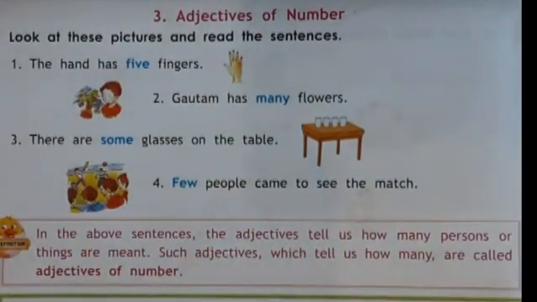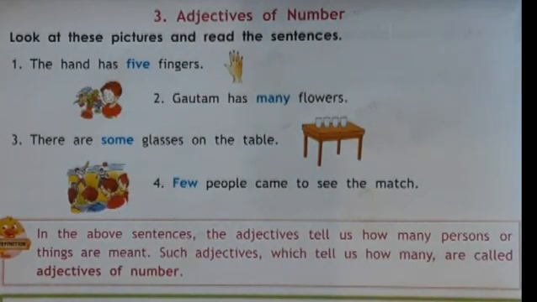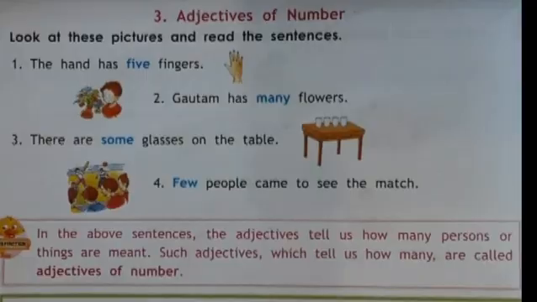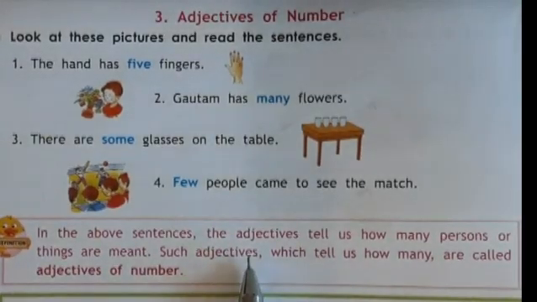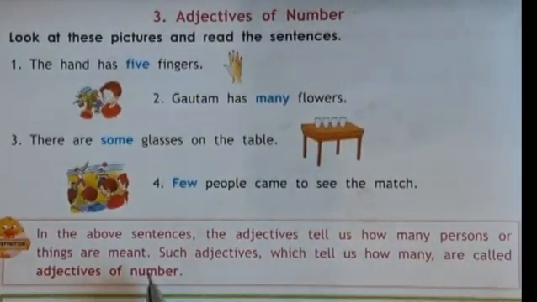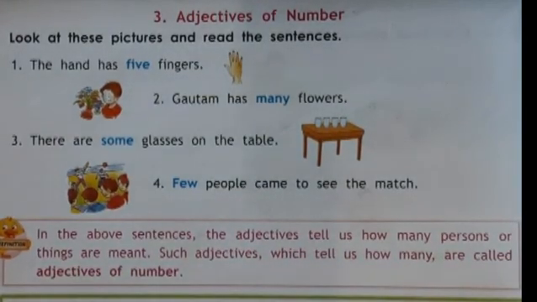Few. So in the above sentences we can see that when the sentence answers the question how many, we have adjectives of number. In the above sentences, the adjectives tell us how many persons or things are meant. Such adjectives which tell us how many are called adjectives of number.